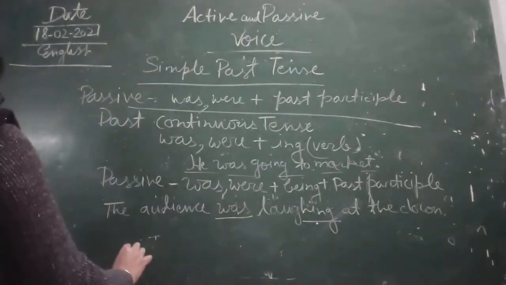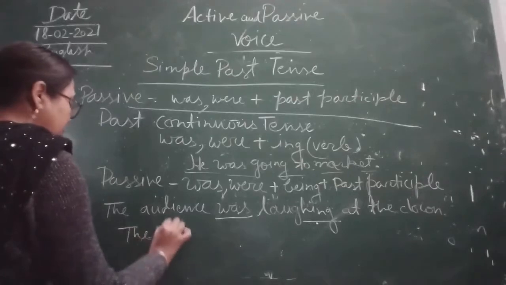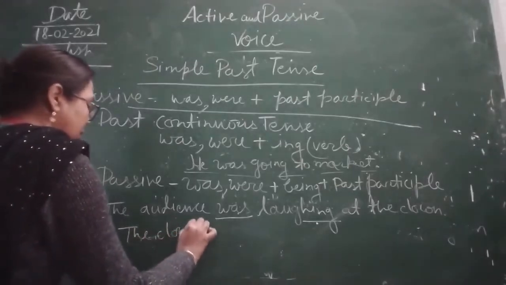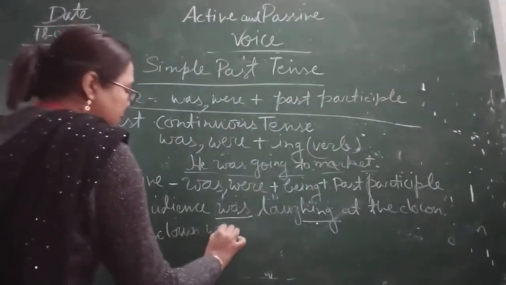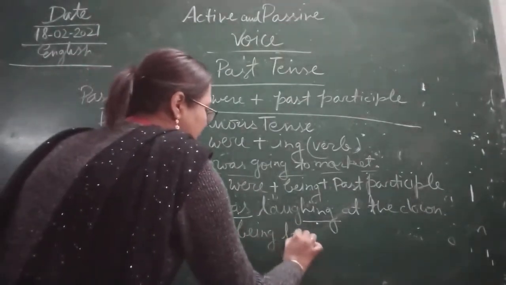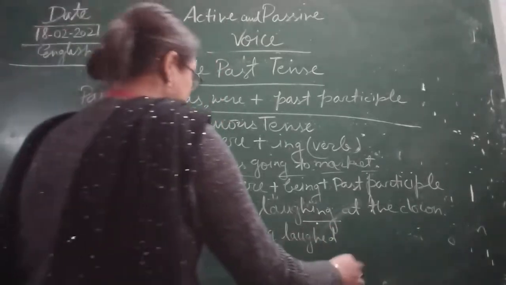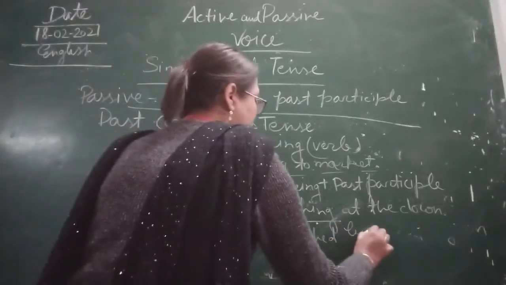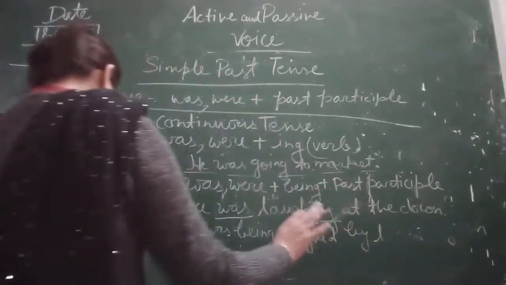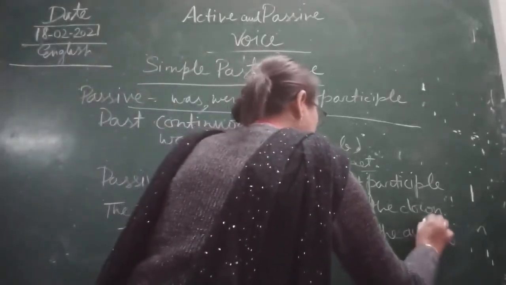So what will we write? The clown was being laughed at by the audience.